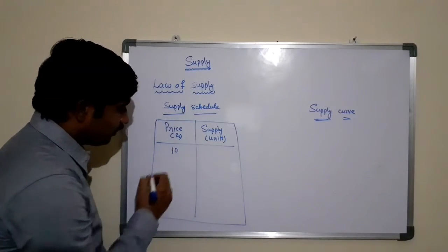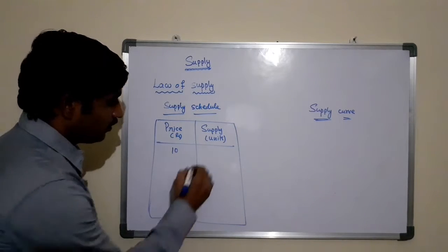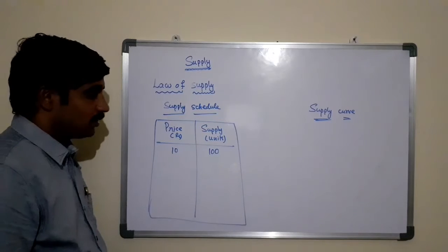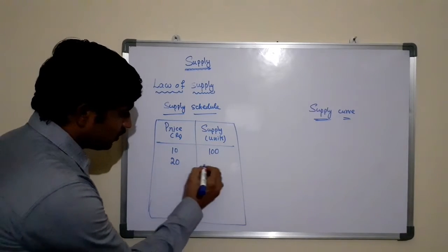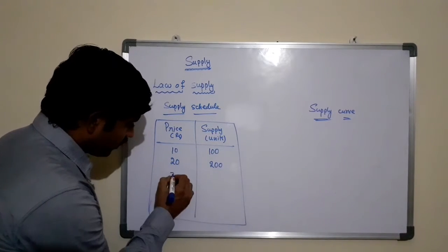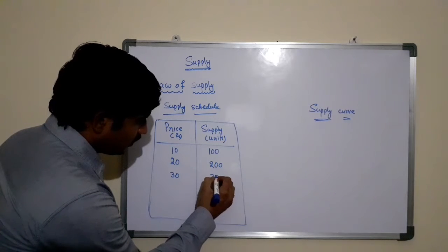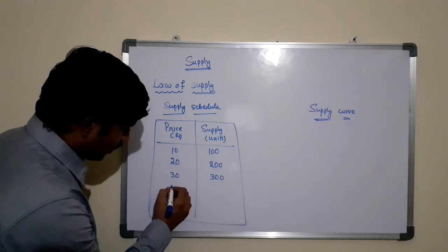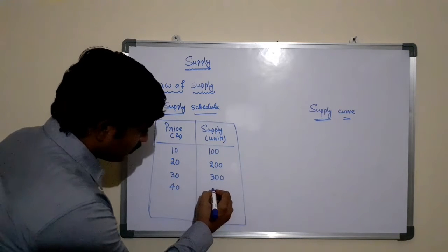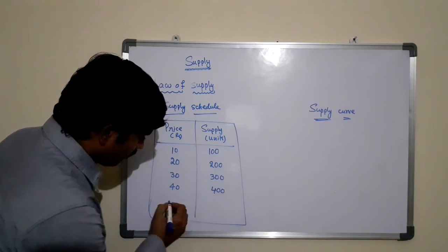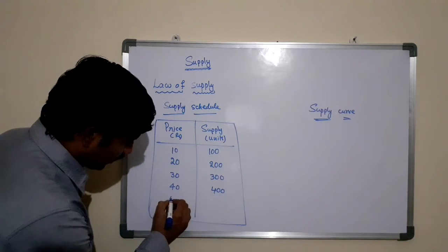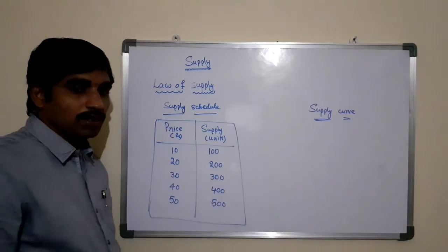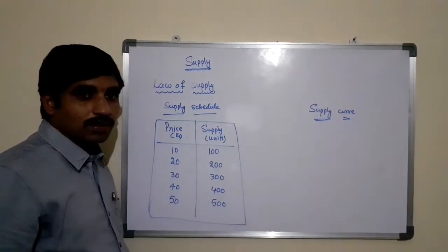For example, if the price of the product is 10 rupees, the supply of the same product is 100 units. If the price is increased to 20, the supply increases to 200. If it is 30 rupees, the quantity supplied increases to 300. If the price is increased to 40, the supply is 400 units. If the price is increased to 50, the supply quantity also will increase.